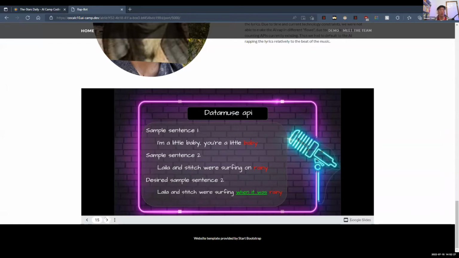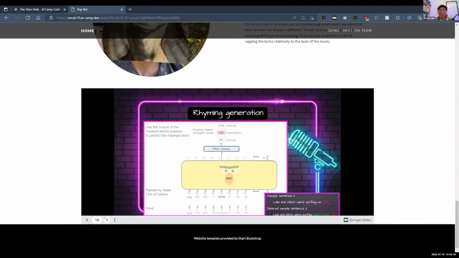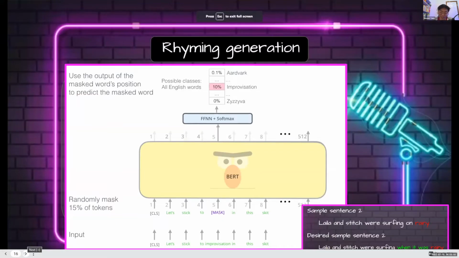And so this is where we get to another neural model that we included, called the RoBERTa neural model. And if you go to slide 16, Devin, you can see a basic representation of what BERT is, which is a less effective model than RoBERTa, but it's a good graph for you to see how it works. Essentially, with this neural model, we can link that rhyming word with the original sentence and remove some of the words at the end, therefore allowing us to have sentences that rhyme as well as make sense. I'm going to pass the slides back to Leo.